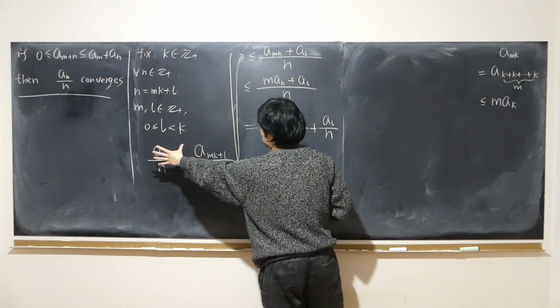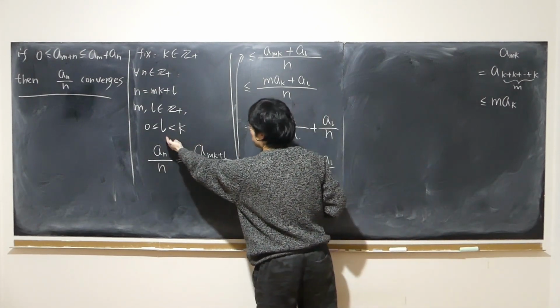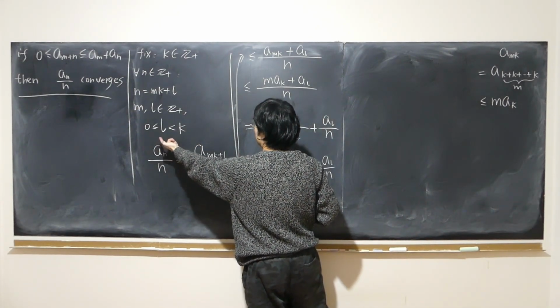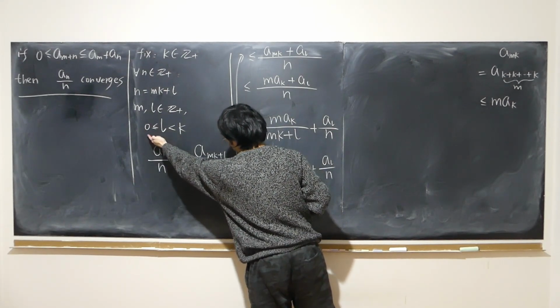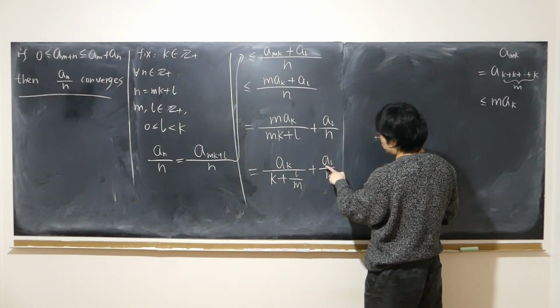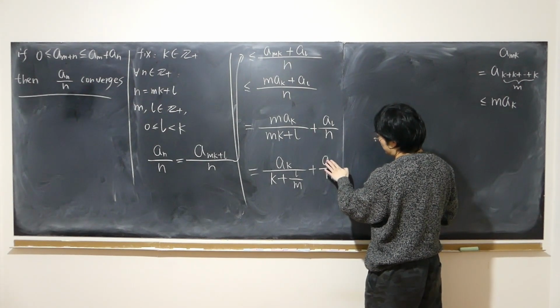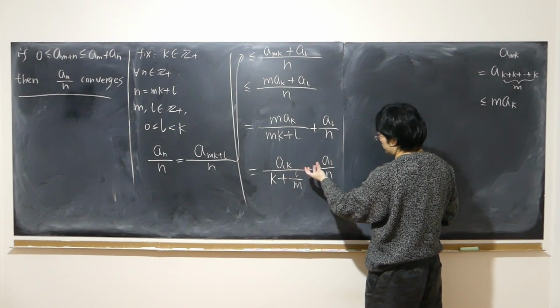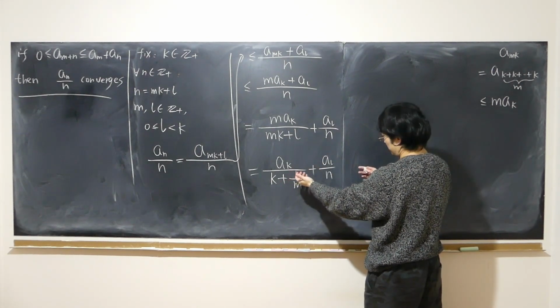So in that case, just to be safe, we can make the following claim: l may or may not be a fixed number, but l is definitely bounded between 0 and k. So a sub l, as a member of the sequence, may not be a fixed number, but it is definitely bounded, both below and above.